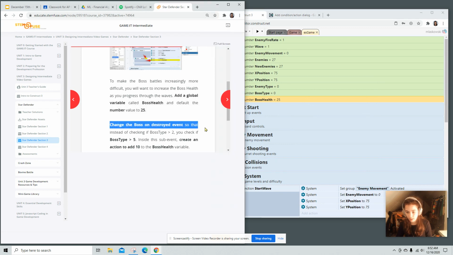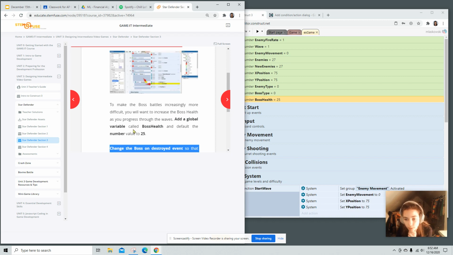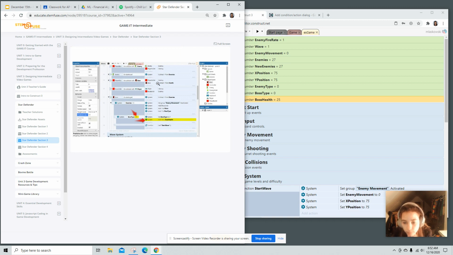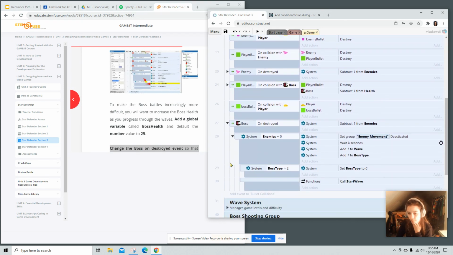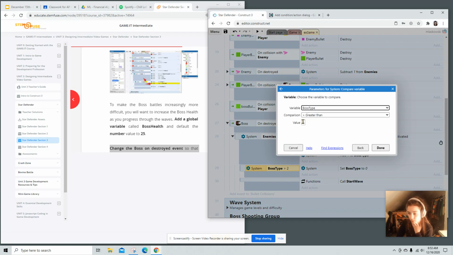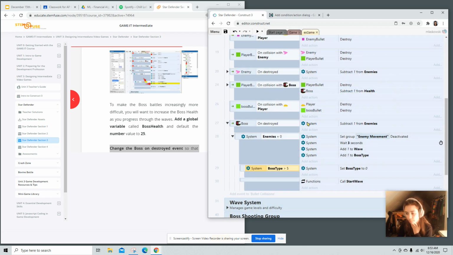Change the boss on destroyed event so that instead of checking if boss is greater than 2, you check if boss is greater than 5. That event is in the bullet collisions group. So rather than is greater than 2, we're going to check if it's greater than 5.